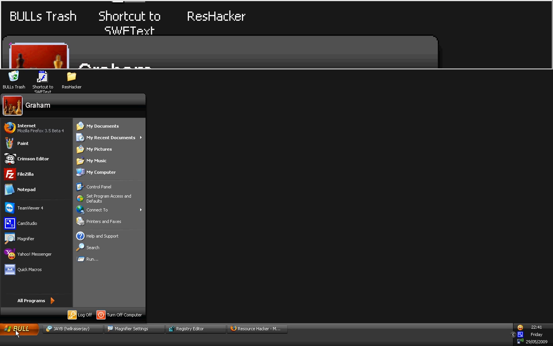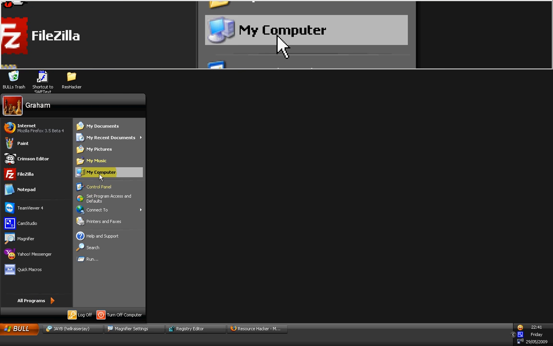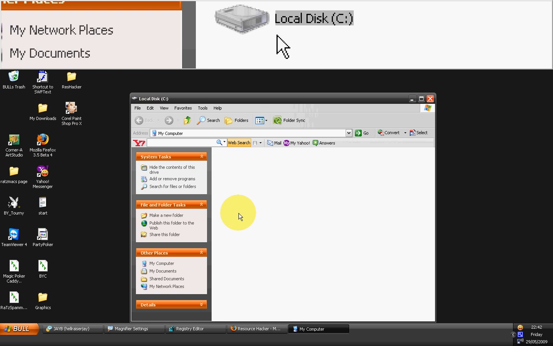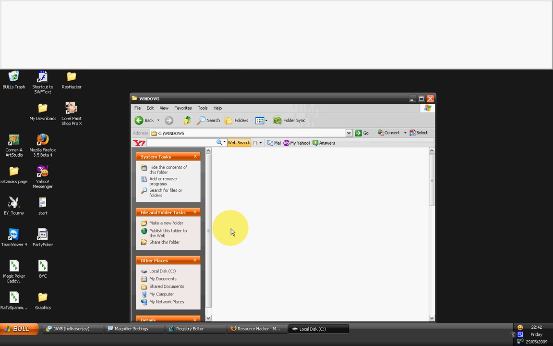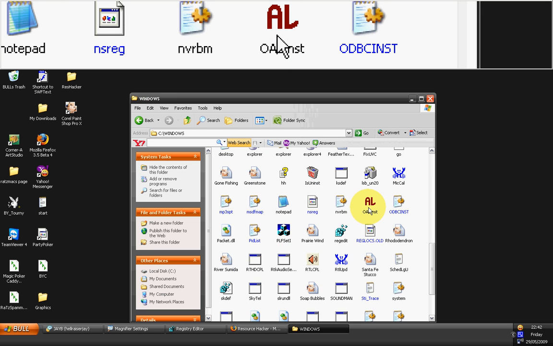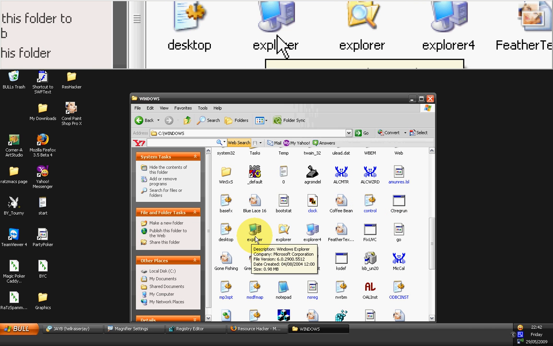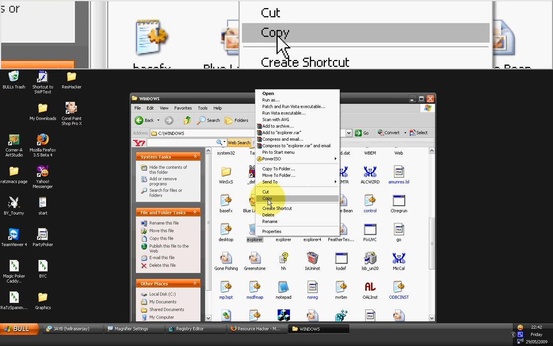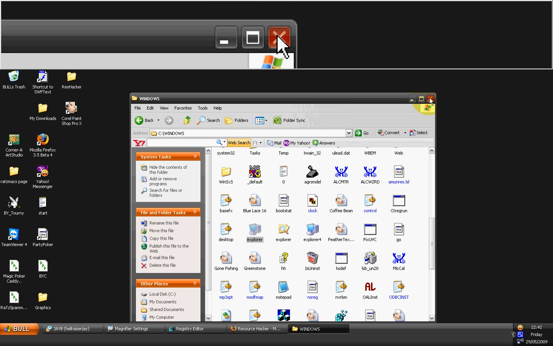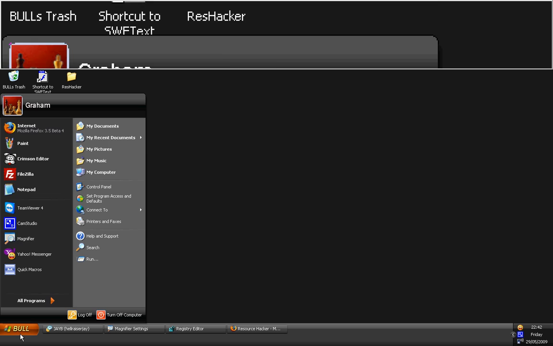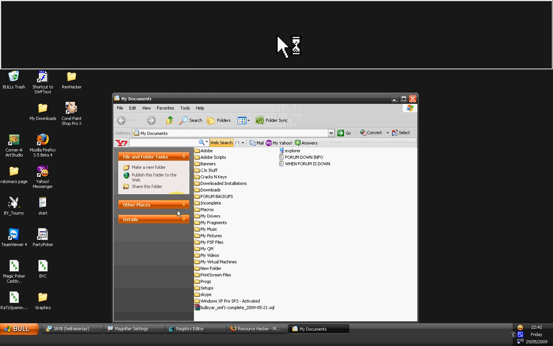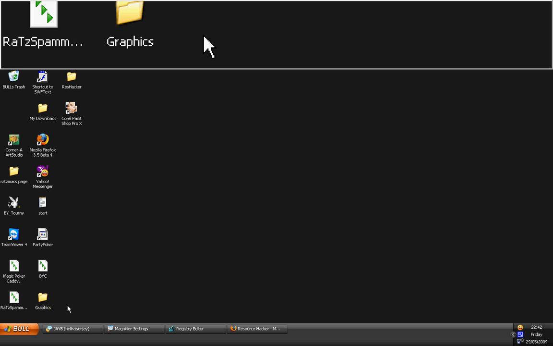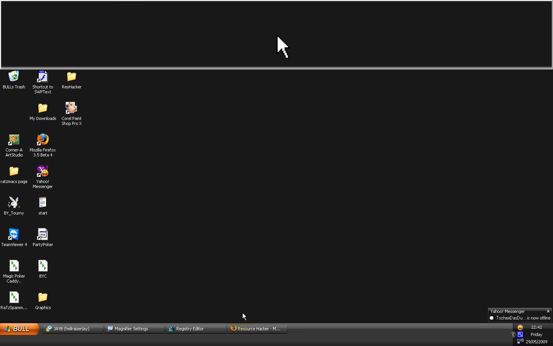So you would go to the start menu, My Computer, C drive, Windows, scroll down to Explorer, right click, copy. I've already done it, so I won't bother. And then you go to somewhere like Documents and paste it in there. That's you created a backup in case anything goes wrong.